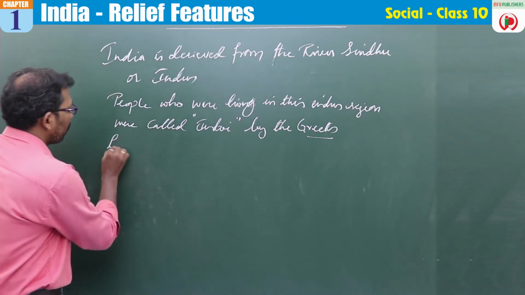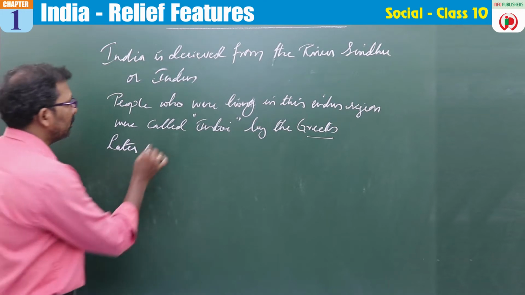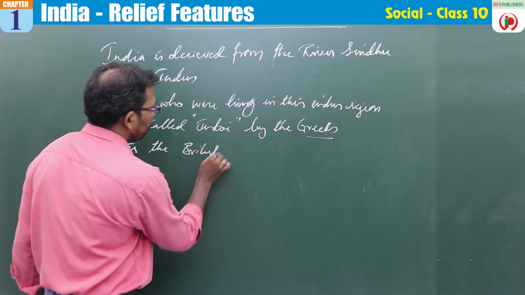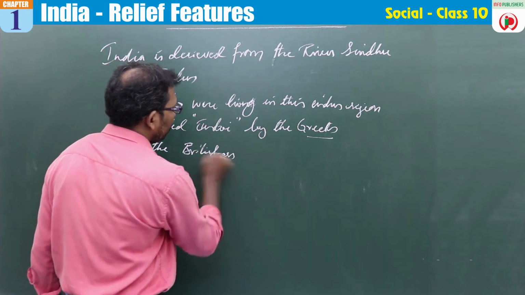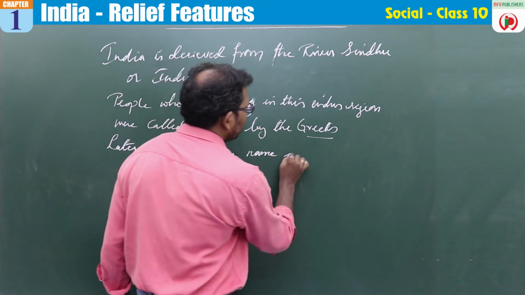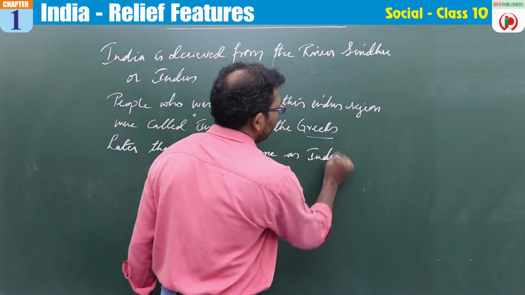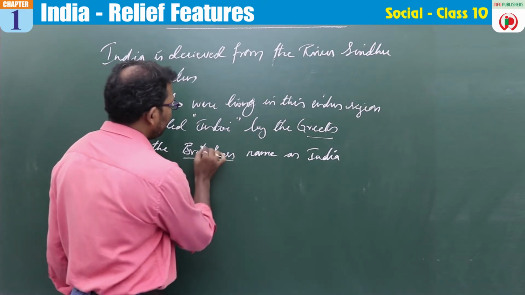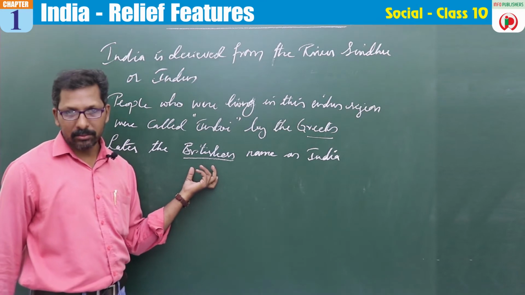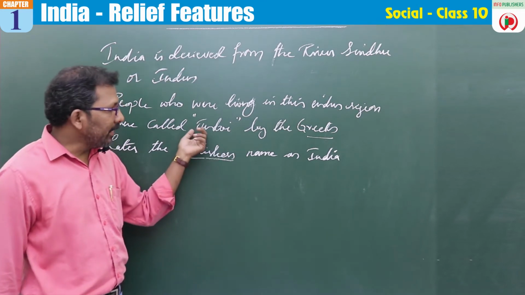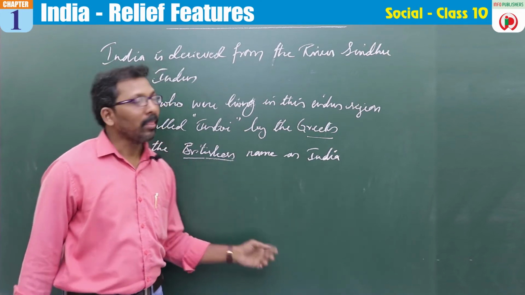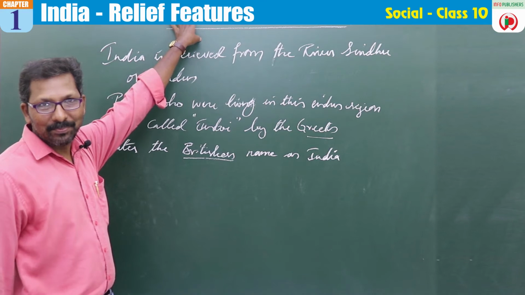Later, the Britishers named it India. As we all know, these Britishers ruled our country for 200 years, so they named Indoi as India. I hope everyone has come to know how we got the name India.